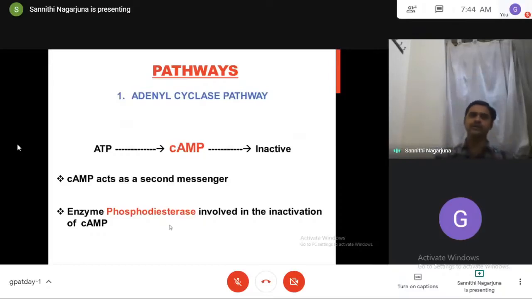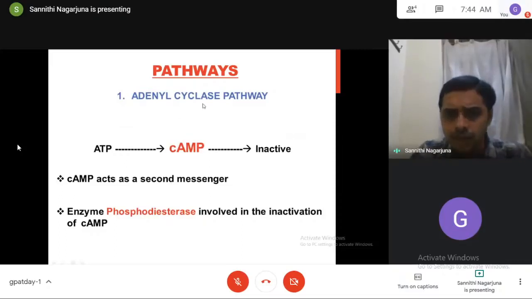So usually we have two pathways. One such pathway is the adenyl cyclase pathway. If the GTP alpha interacts with the adenyl cyclase pathway, the role of adenyl cyclase is conversion of ATP to cyclic AMP. From the name itself, the pathway is mediated by the enzyme cyclase. The enzyme causes cyclization, which converts ATP into cyclic AMP. So in this pathway, the second messenger is nothing but cyclic AMP.